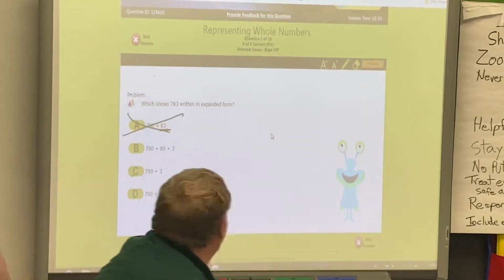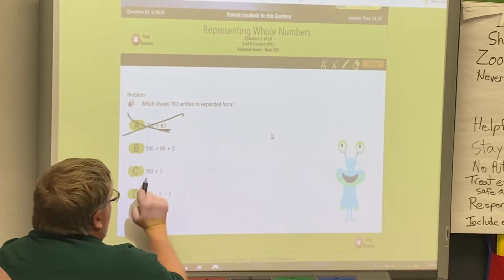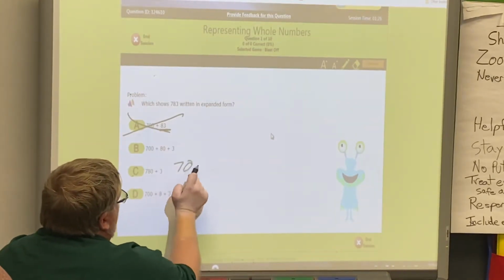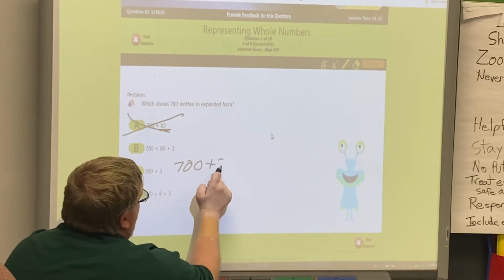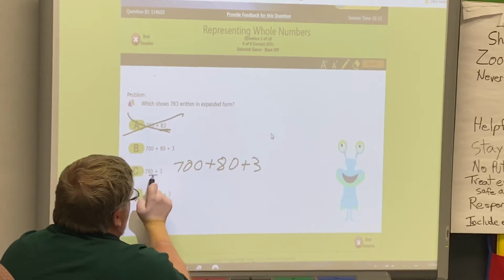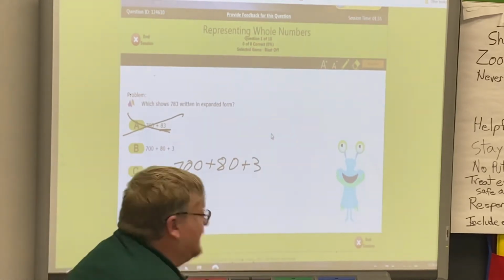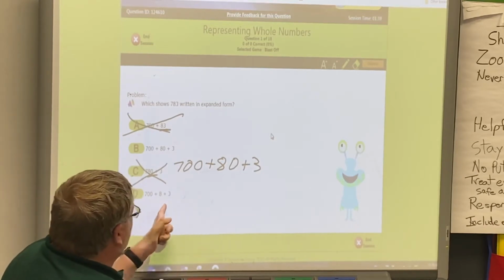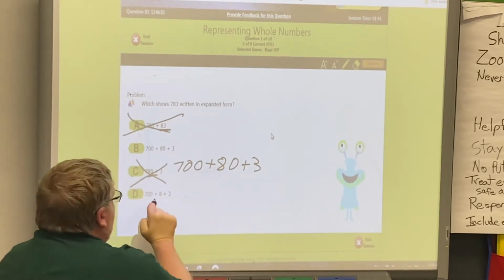Okay, always and forever. This one does equal 783, but they forgot to add. When you do it expanded, you got to do 700 plus 80 plus 3, and they forgot to expand the 80 right here. Oops, that can't be it. And then this one is just 700 plus 8 plus 3. Well, they forgot to do 80.